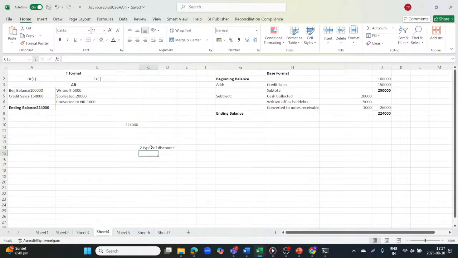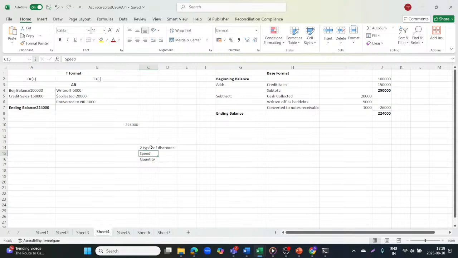There are two types of discount: one is sales discount, and the second is quantity discount. If you talk about sales discount, the sale and cash discounts, you have a promotional activity where you sell products or services on credit to creditors, and if you pay within a certain period, then you are eligible for a discount. And if you pay when the entire period is over, then you are not eligible for a discount.